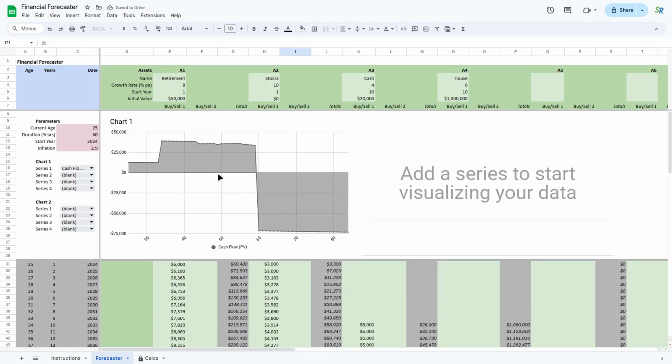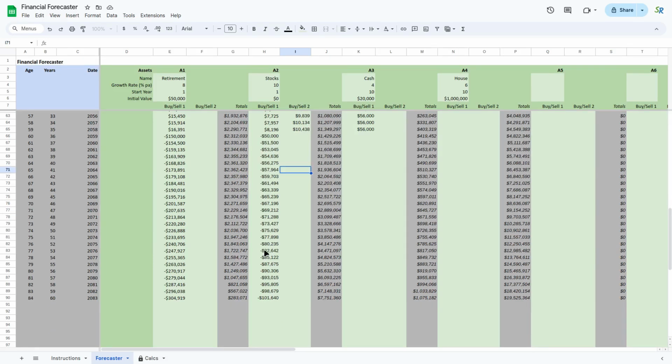Great. Now what you can see here is in present value, I'm actually getting a retirement income of $75,000 every year, pretty much. In fact, it's going up a little bit. Maybe I should have been using the 2.9% instead of 3% for what I was taking out every year.